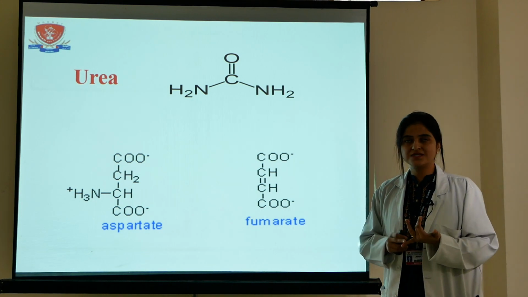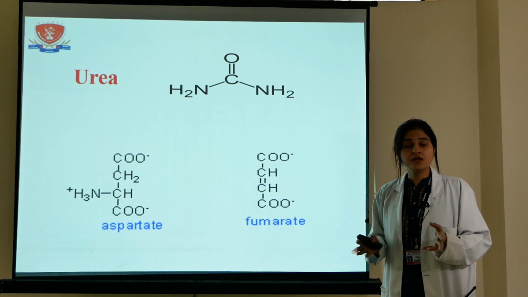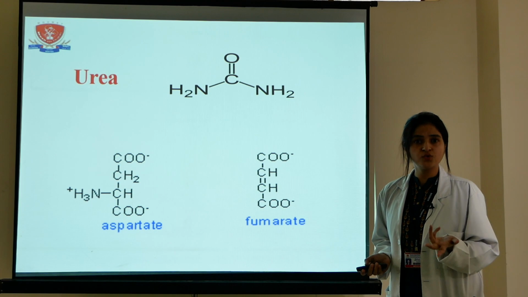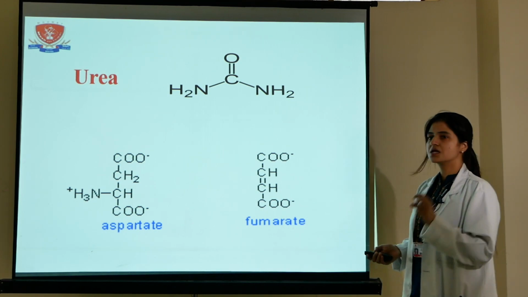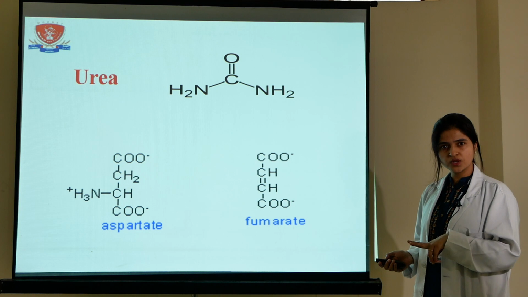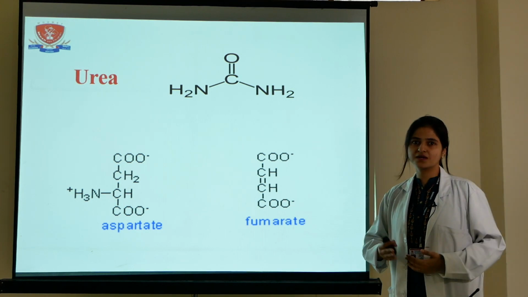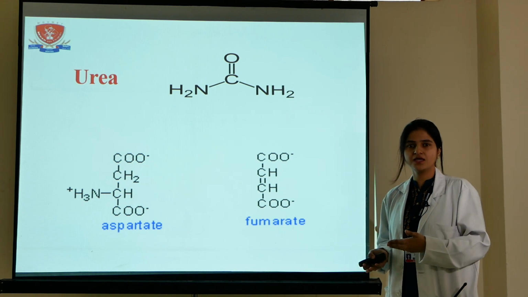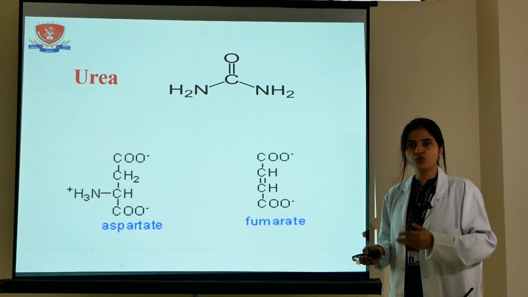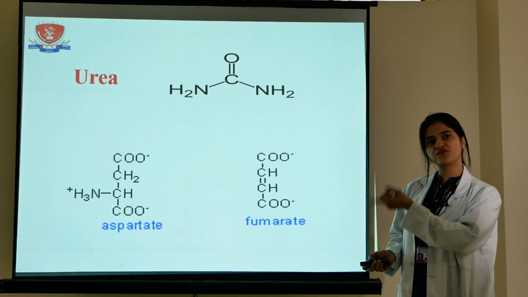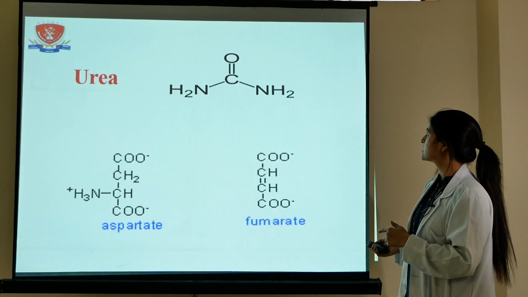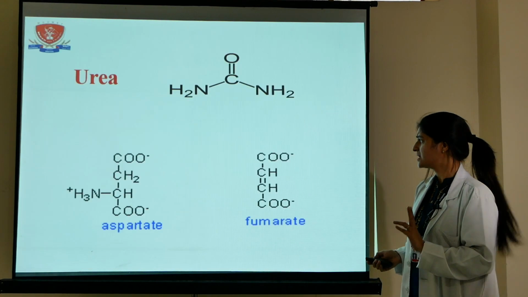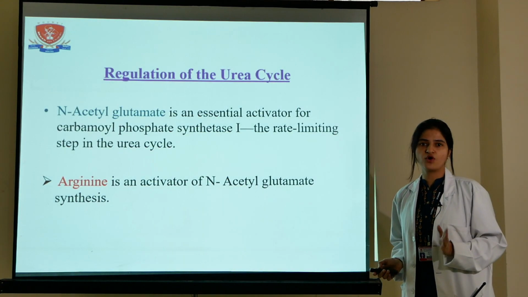This is a very important and common viva question: how many amino groups are present in the structure of urea? So you will answer there are two amino groups present in the structure of urea. And the examiner's next question is, where did these amino groups come from? Where did both amino groups in urea come from? So what will you answer? The first amino group comes from ammonia, and the next amino group comes from the aspartate.